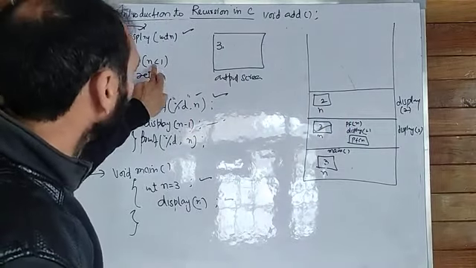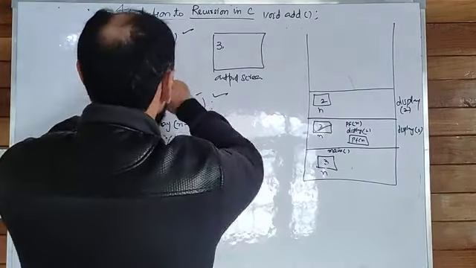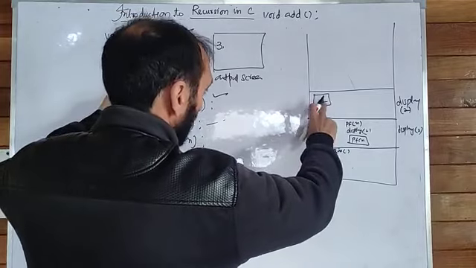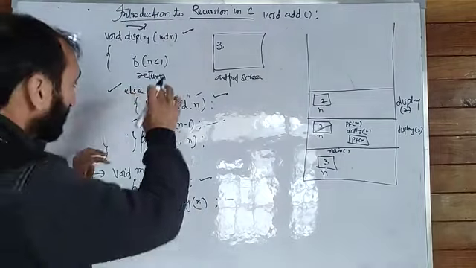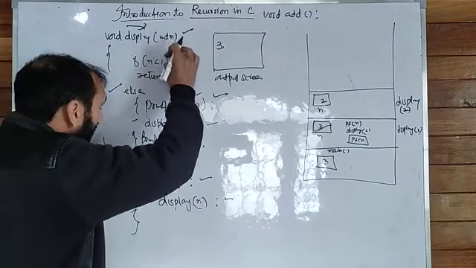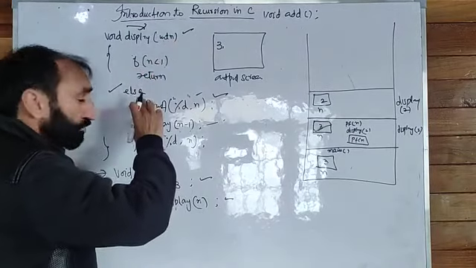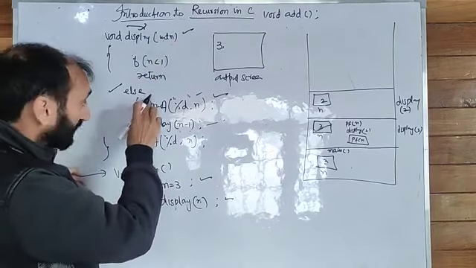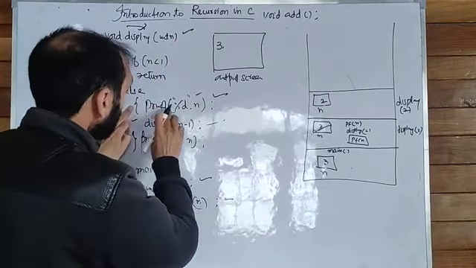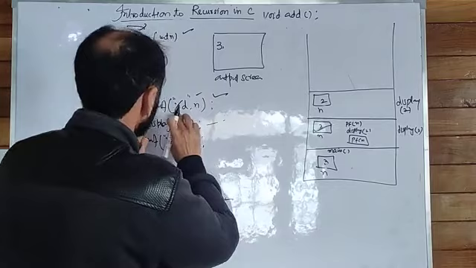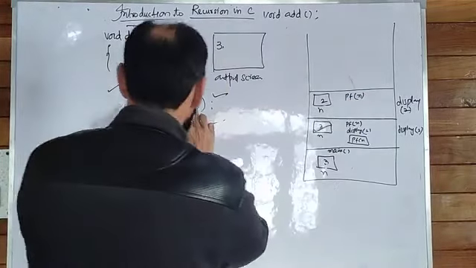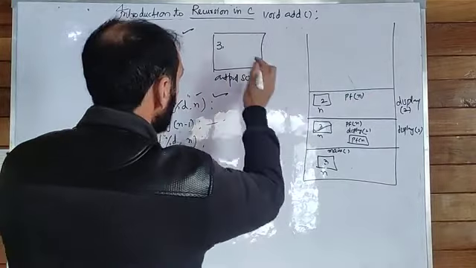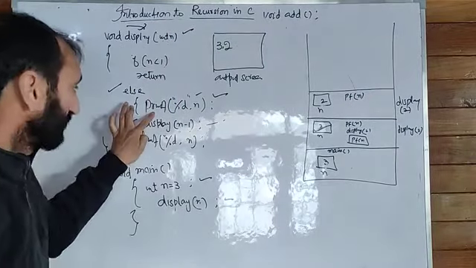If n less than 1, is n less than 1? No, because in n there is now 2. 2 is not less than 1. That means this condition is false. Whenever this condition is false, the statement after this condition will not be executed and control will go to the else part. Here printf %d n. What will get printed? n is 2. 2 will get printed on the display screen.